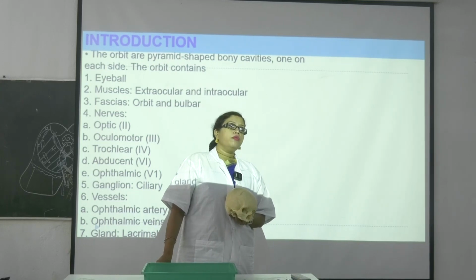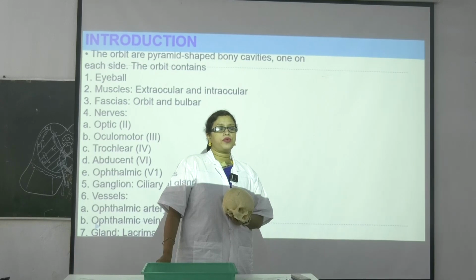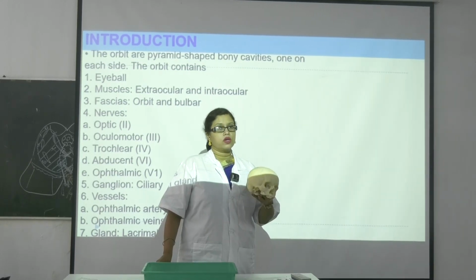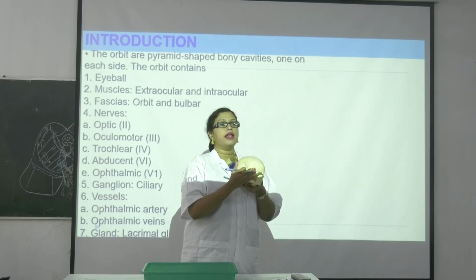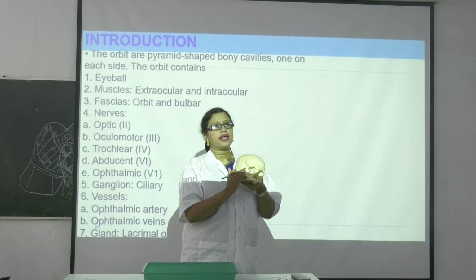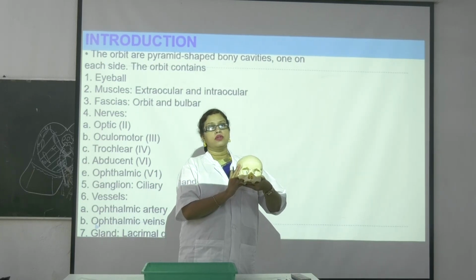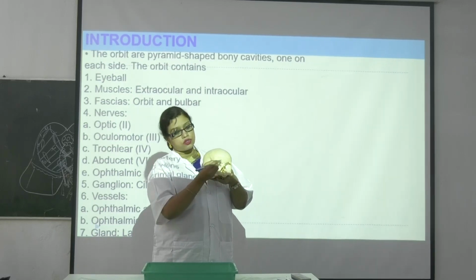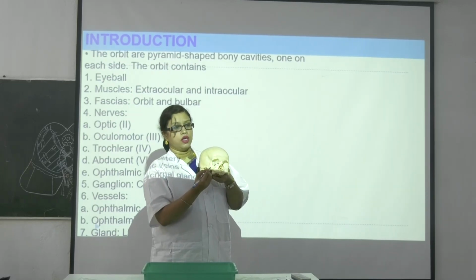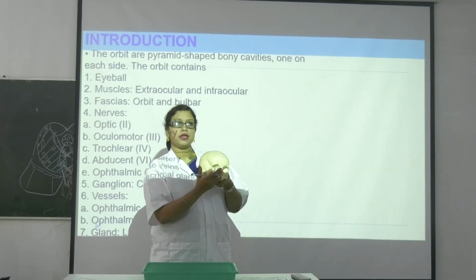Infraorbital is a branch of maxillary division of trigeminal. Okay, so these all things you will get in the eyeball. Another thing is this eye has got one apex and one base. Could you tell me where is the apex and which is the base of eyeball? If you see the eyeball from outside, this is the base. Base means this whole boundary, this four wall, it is making the base.